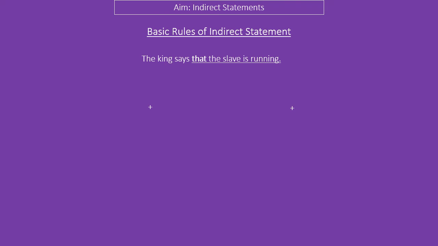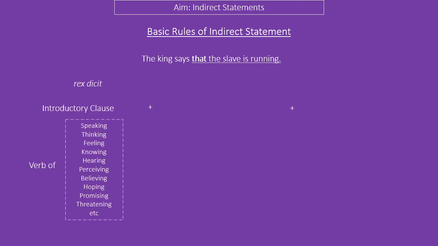So, if we want to break this down, we're normally going to have some form of introductory clause. This is actually the main bit of the sentence. The king says, full stop. Or the king is speaking, the king is talking. That's a perfectly decent sentence. And that's not the main sentence. Now we're going to get the rest of it, which is the subclause, where we're going to have an accusative, and then we're going to have an infinitive.